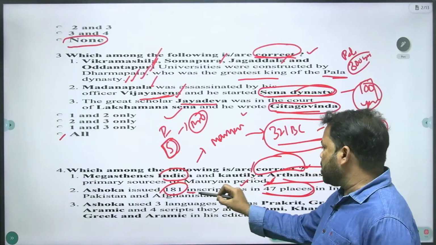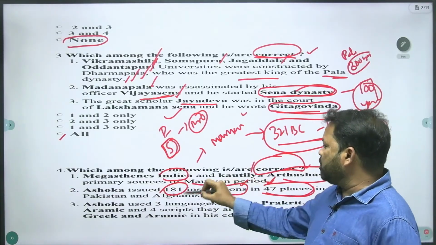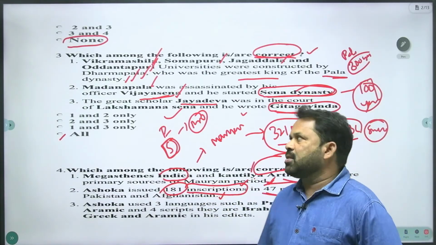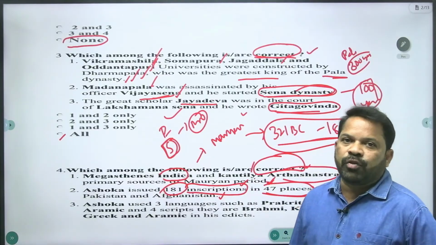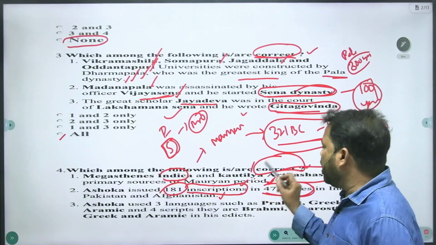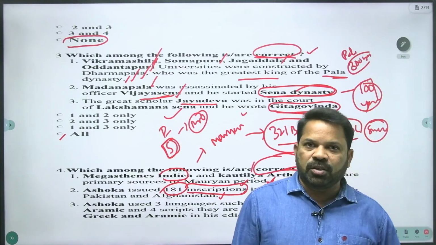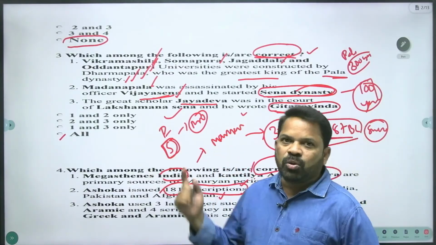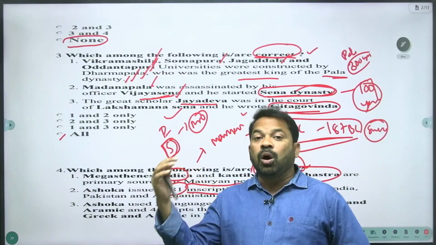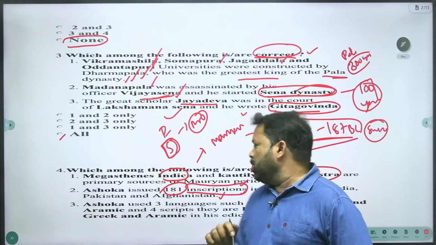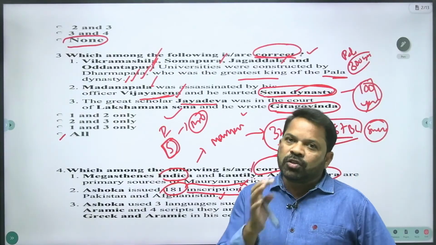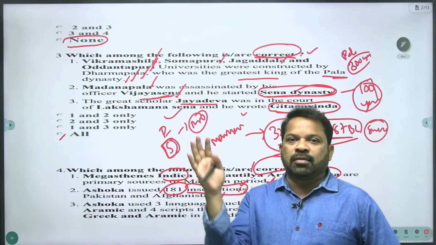What is the meaning of inscription? Yes, a written record on a hard surface is called an inscription. A written record on a hard surface, not a smooth surface, is an inscription. So the study of inscriptions is called epigraphy.